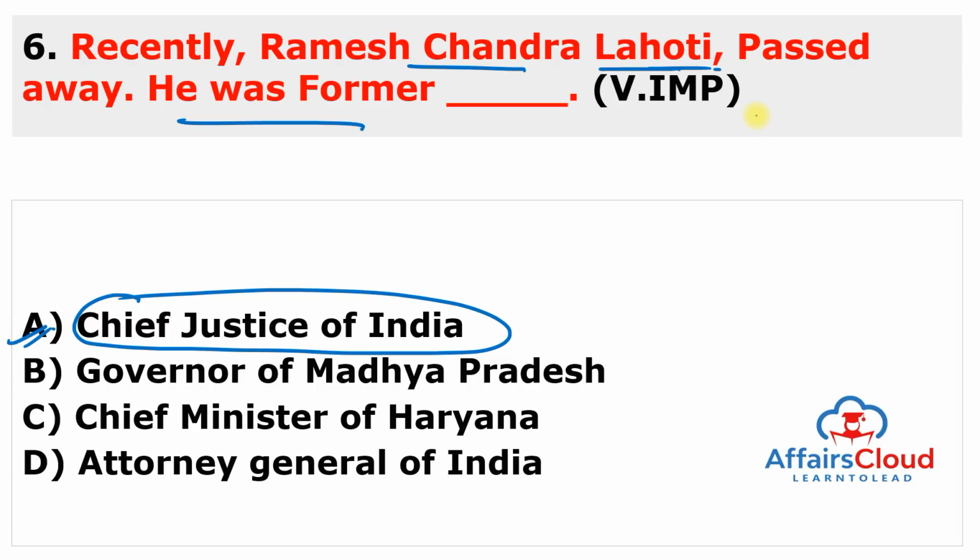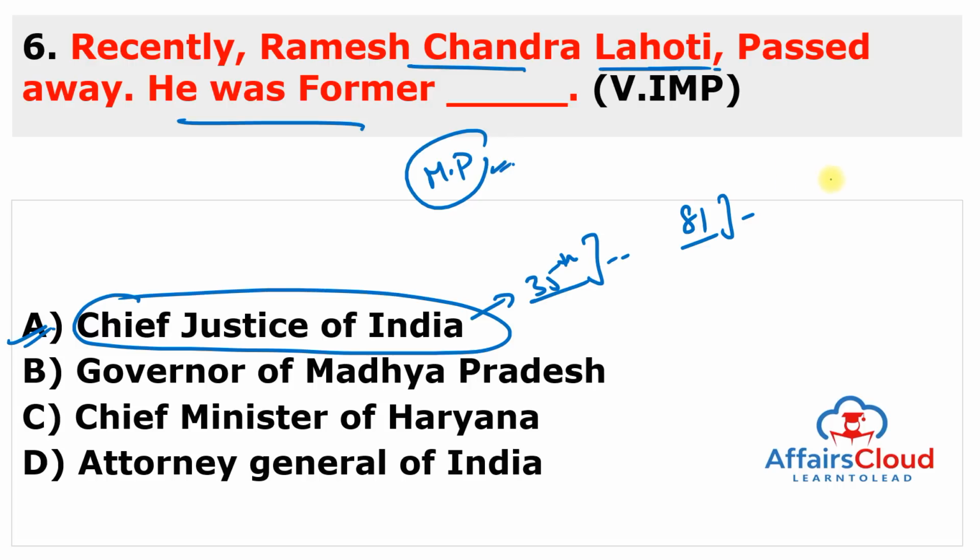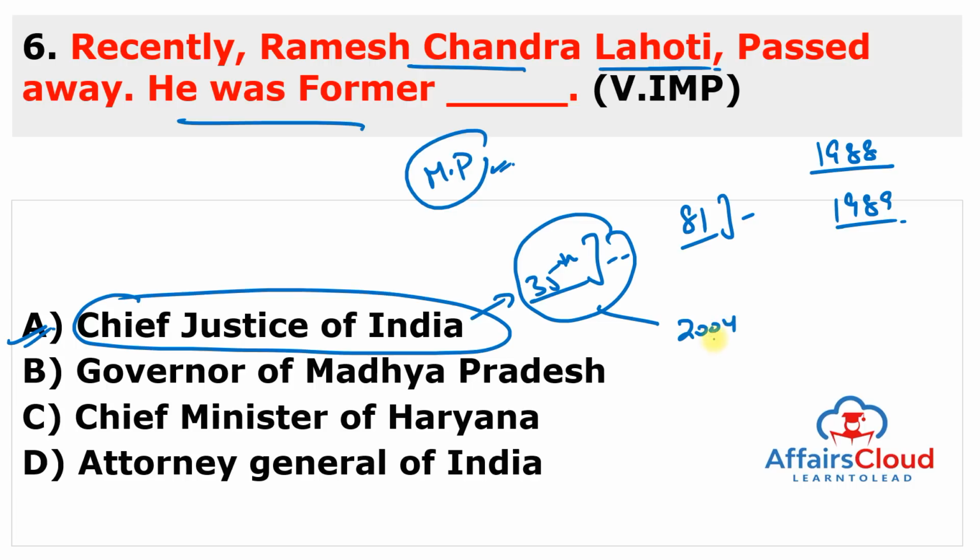So the former Chief Justice of India, Ramesh Chandra Lahoti, you can remember he was the 35th Chief Justice of India and he passed away at the age of 81, in New Delhi. But he was born in Madhya Pradesh. So remember, he belongs to Madhya Pradesh. And he was appointed as the additional judge in the Madhya Pradesh High Court in 1988 and became permanent judge in 1989. And he was appointed as 35th Chief Justice of India in 2004, but he retired in the year of 2005. So almost 1.5 years he served as the Chief Justice of India.